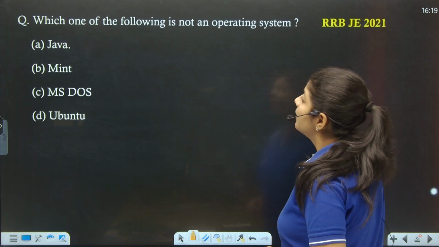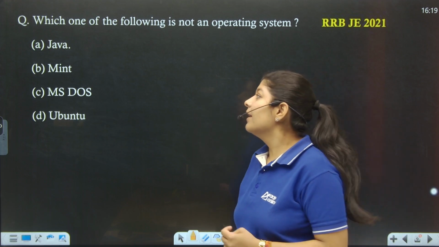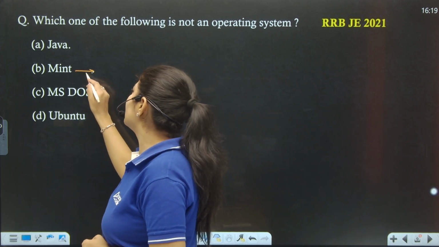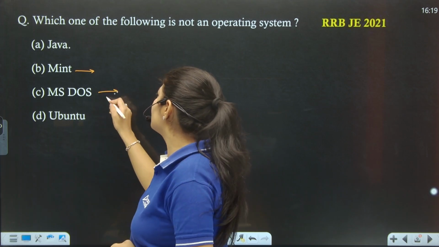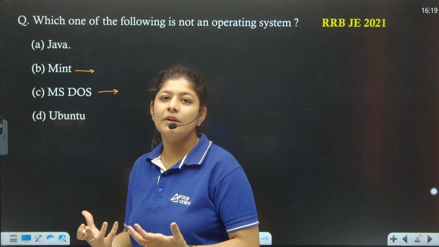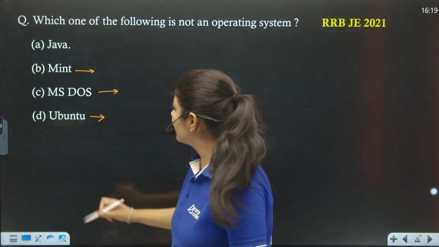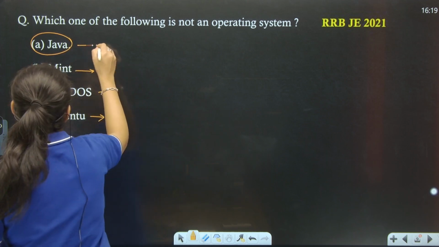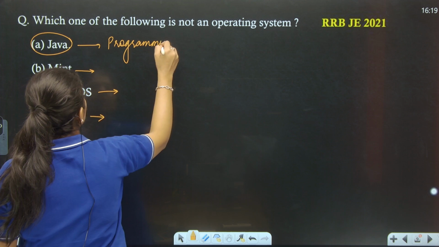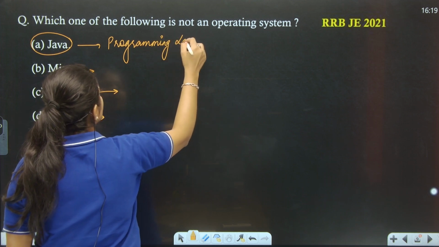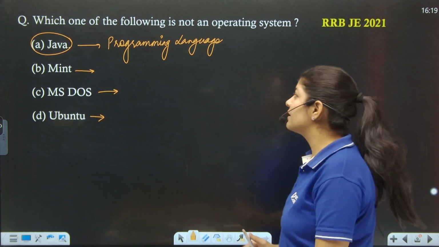Next, the next question says that which one of the following is not an operating system? Mint is nothing but a type of Linux operating system. MS DOS, basically again it provides you the interface of the operating system. Ubuntu is a part of the Linux operating system. So basically Java is a programming language.